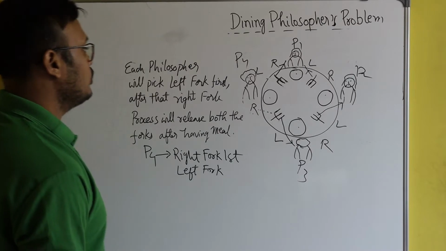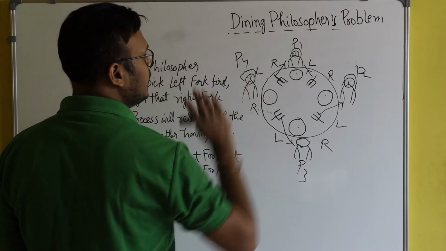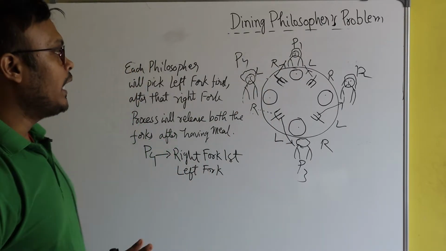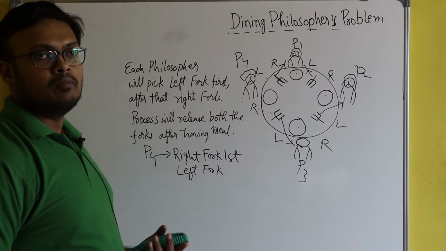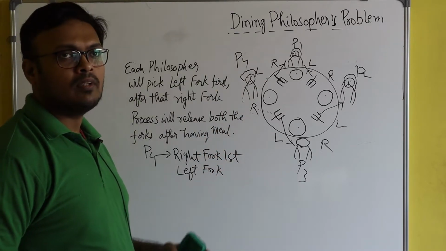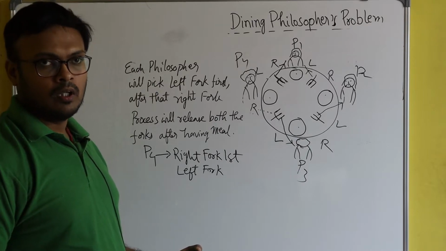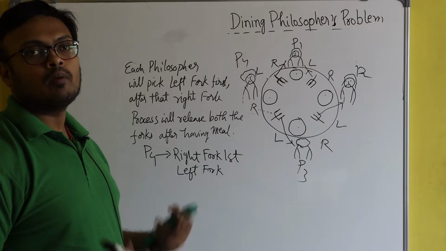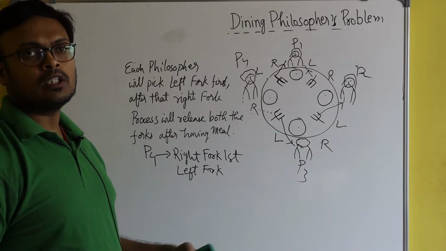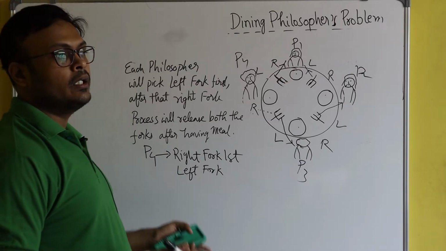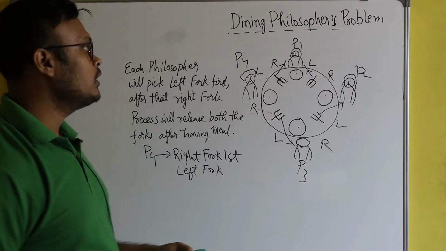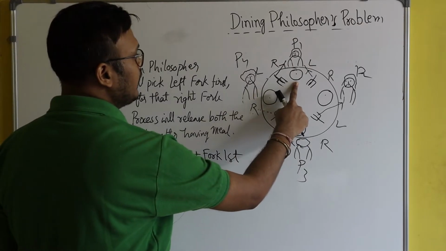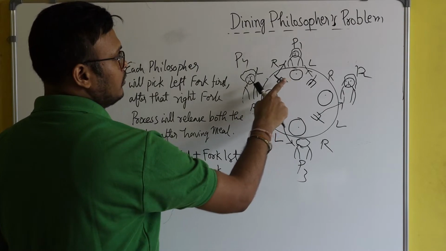Suppose he has completed his meal, and since he has completed it, he will leave the table and leave the forks. What is the point of occupying the forks, plate, table if you have completed your meal? You just leave all the forks so that they can be used by the other philosophers. So since he has completed his meal, why?